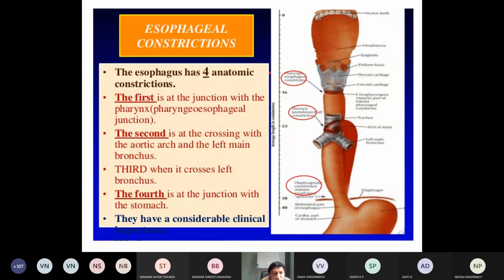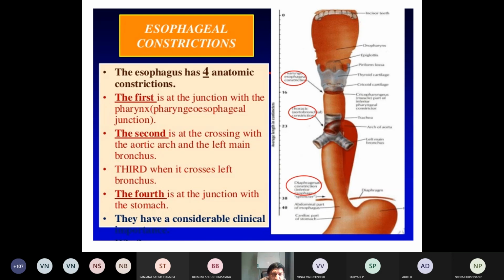Then the second one is where it crosses the aortic arch and left main bronchus. The third one is again where it crosses the left bronchus. The fourth one is related to the stomach. So this is a brief about the esophagus.